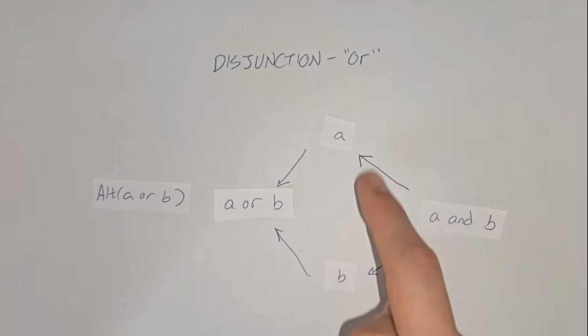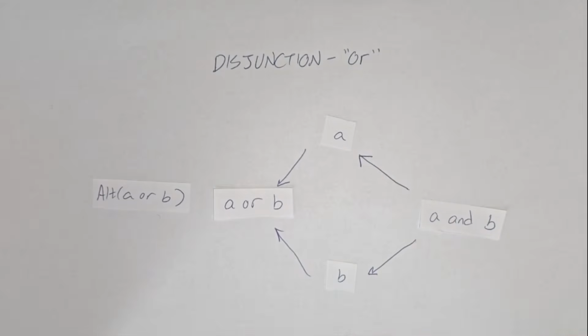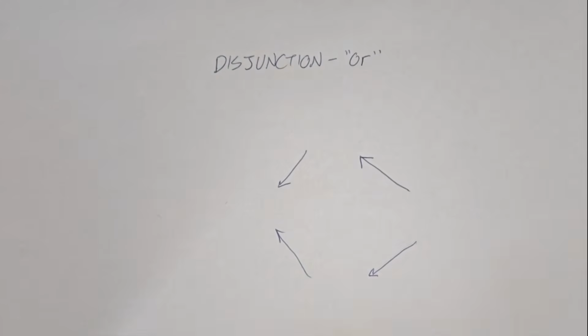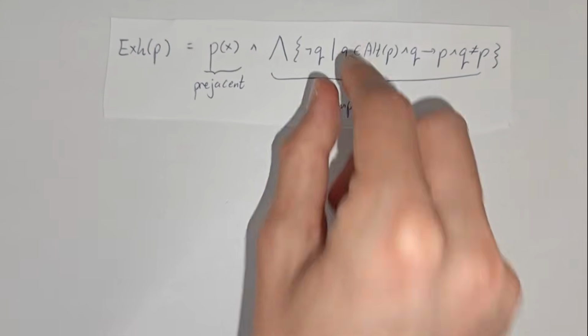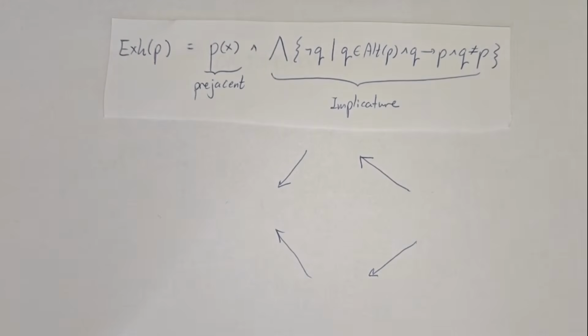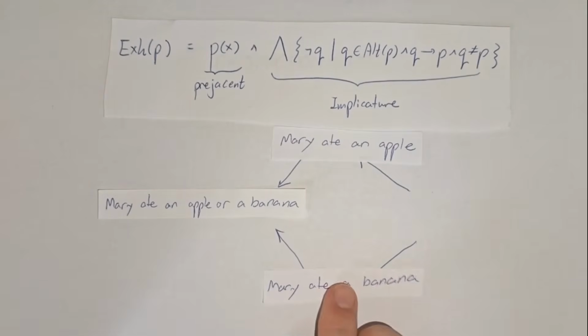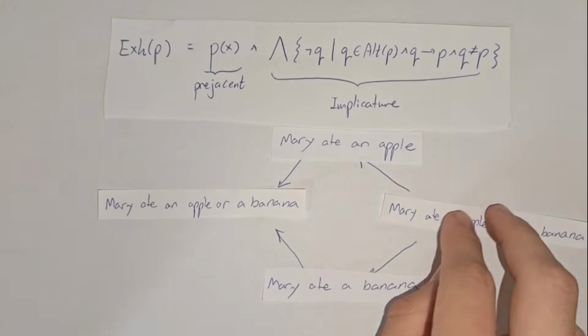A and B are generally independent, and so don't have a line between them going either way. We can now try to use our formula to compute the scalar implicature for the sentence. Our alternatives are: Mary ate an apple or a banana, Mary ate an apple, Mary ate a banana, and Mary ate an apple and a banana.